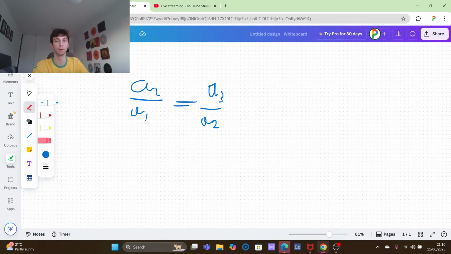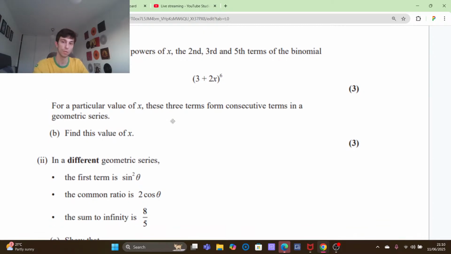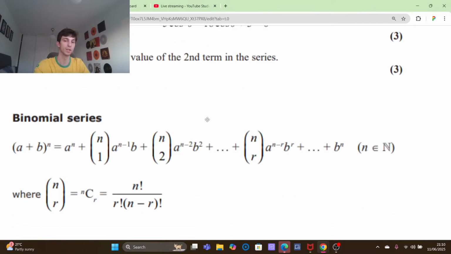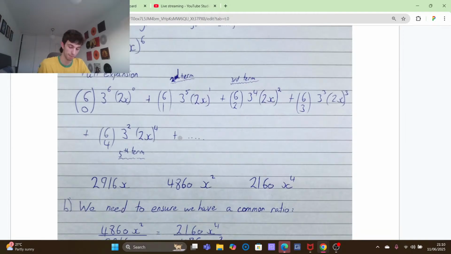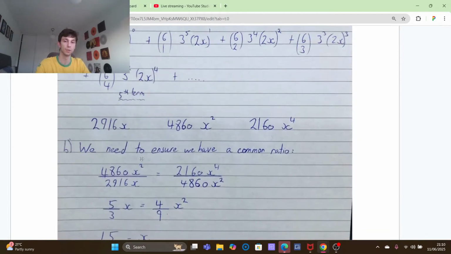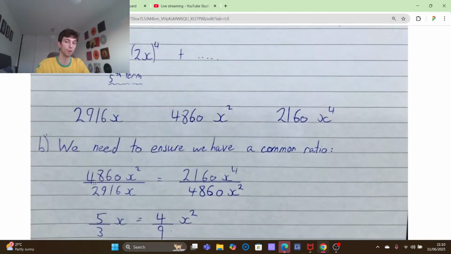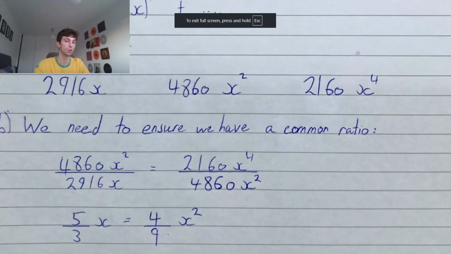I hope you get the idea. The ratio will always be the same. The next term divided by the previous term will be consistent throughout. Okay, so because it's consistent throughout, we can simply just take the terms that we found in part A, then divide them. So doing that, second term over the first term: 4,860x squared over 2,916x equal to 2,160x to the 4 over